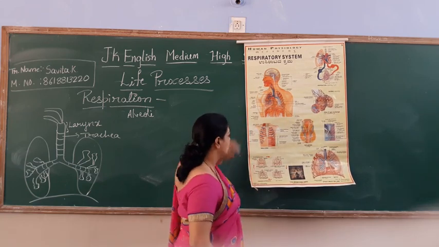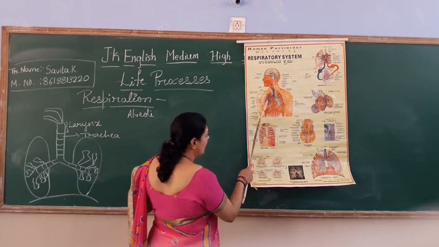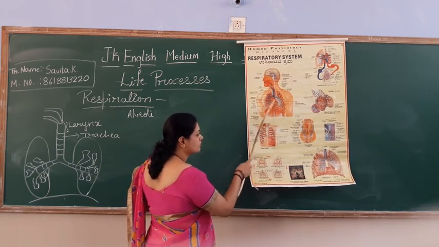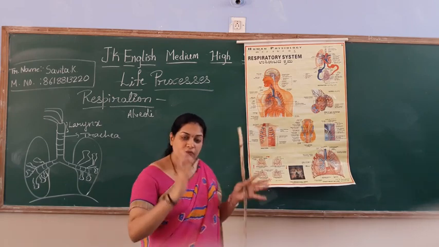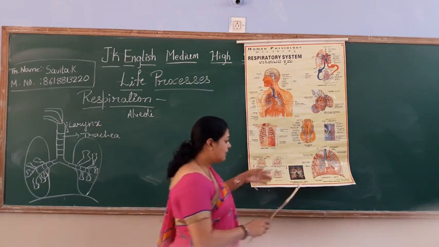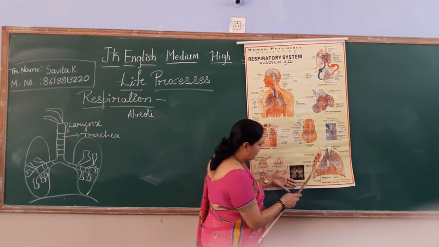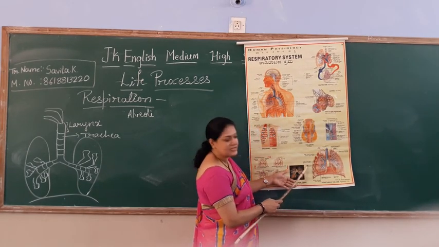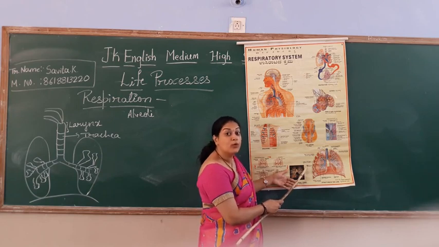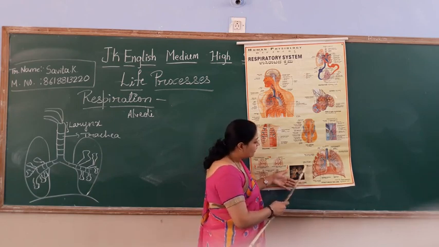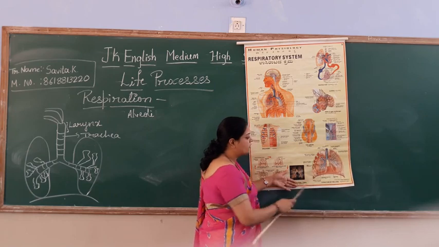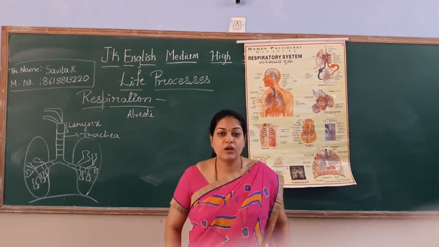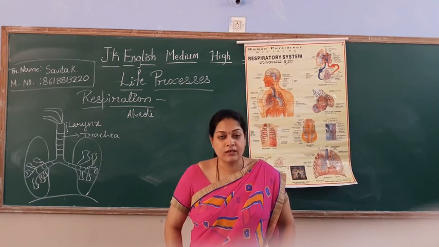Wait students, come back to the structure first. The alveoli, and these two, are covered by the lungs. The lungs are covered with, can you see here, the bones. These are called ribs. The lungs are protected by the ribs. And this we will call our chest cavity.